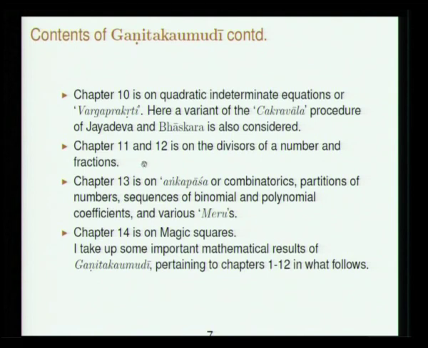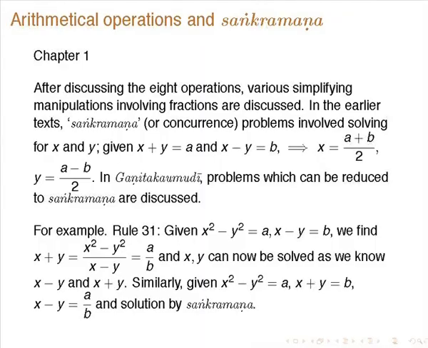Okay. Then chapters 11 and 12 are on divisors of a number and fractions. Then chapter 13 is called Anka Pasha or combinatorics: partitions of numbers, sequences of binomial and polynomial coefficients, and various merus. I will not be doing much, but I will do a little bit of this, and the rest will be done by others. Then chapter 14 is on magic squares, and so basically I will do what pertains to chapters 1 to 12 in what follows. Okay.